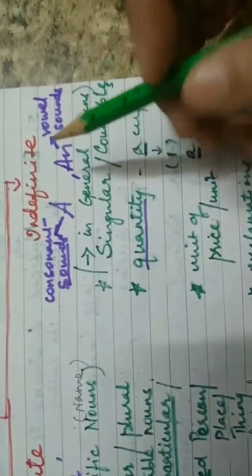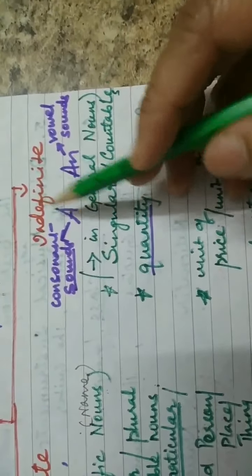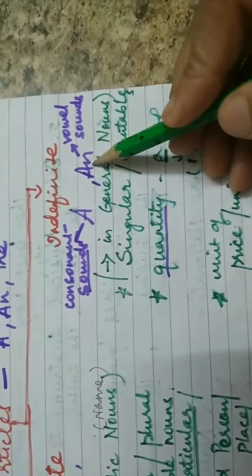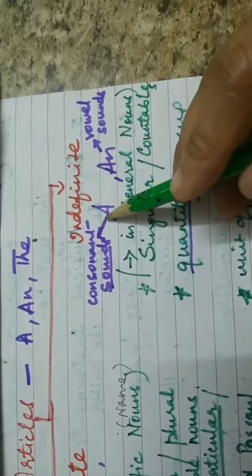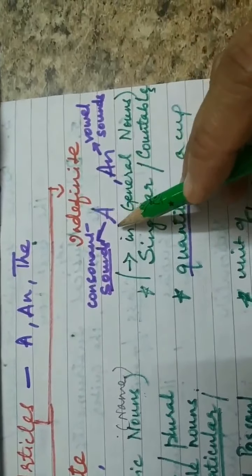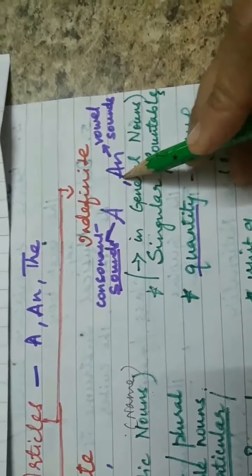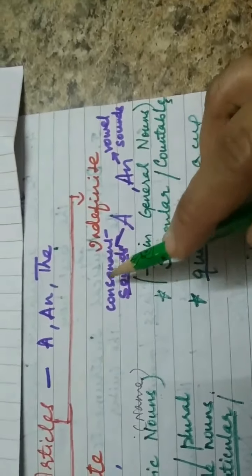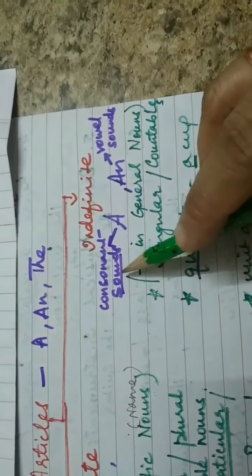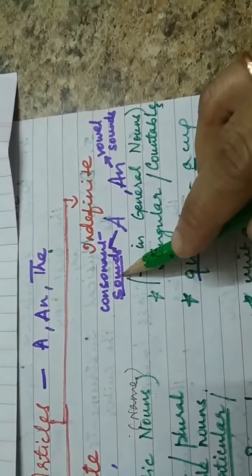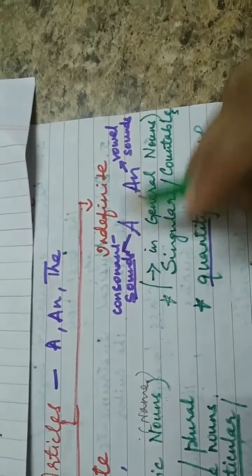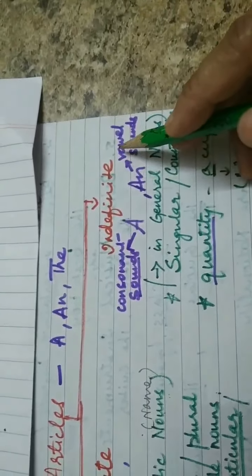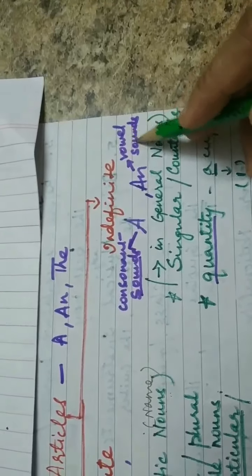Okay, now next is the indefinite articles. Now, what are indefinite articles? Indefinite articles is a and an. Now, how and where are we going to use a and an? A is used before words that are having the consonant sounds, and an is used before words that are having the vowel sounds.